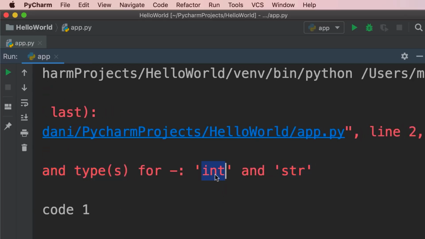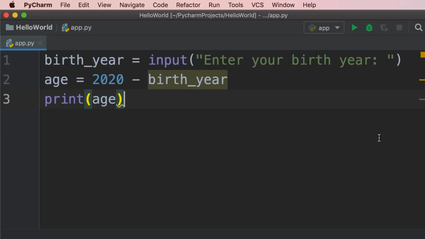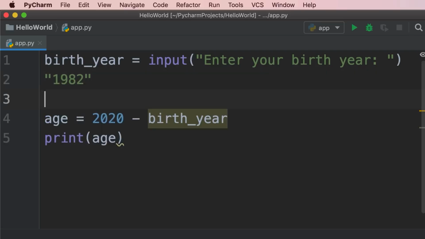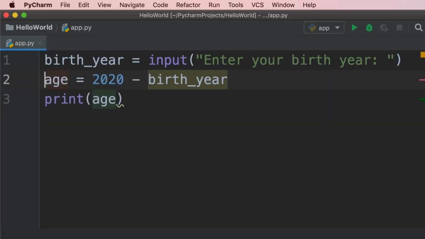What are these? Well, this int is short for integer, and that represents a whole number in programming. So 2020 is an example of an integer. Now birth year is an example of a string, because whenever we call the input function, this function will return a value as a string, even if we enter a number. In other words, when I entered 1982, this input function returned a string with these characters, 1982. So this string is different from the number 1982. They're completely different types. So in this case, let me delete these lines.